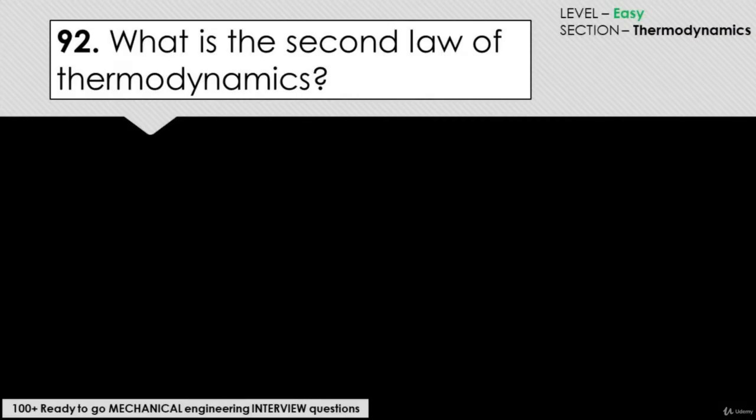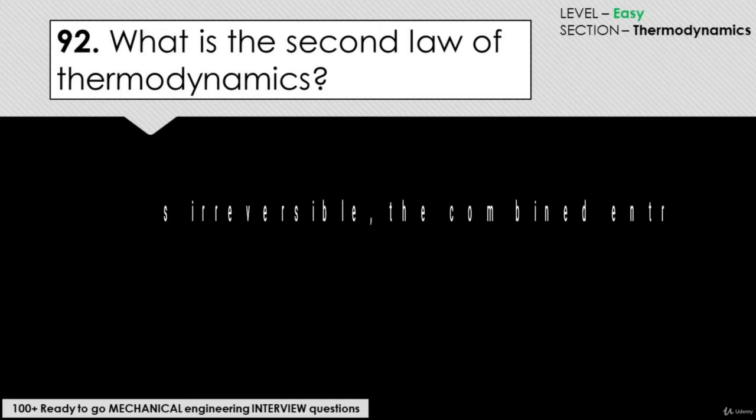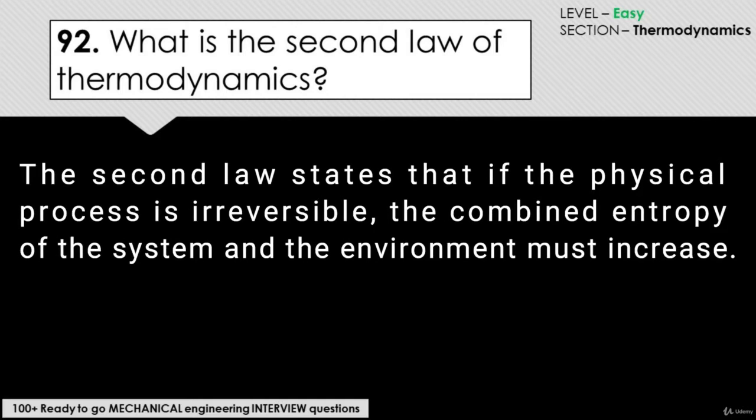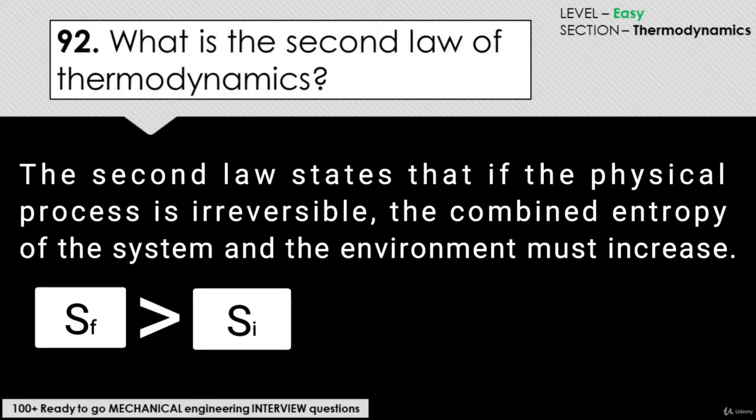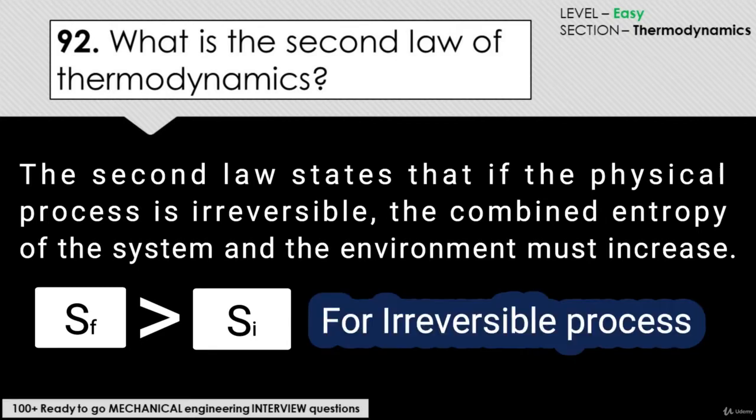What is the second law of thermodynamics? The second law states that if the physical process is irreversible, the combined entropy of the system and the environment must increase. The final entropy must be greater than the initial entropy for an irreversible process.